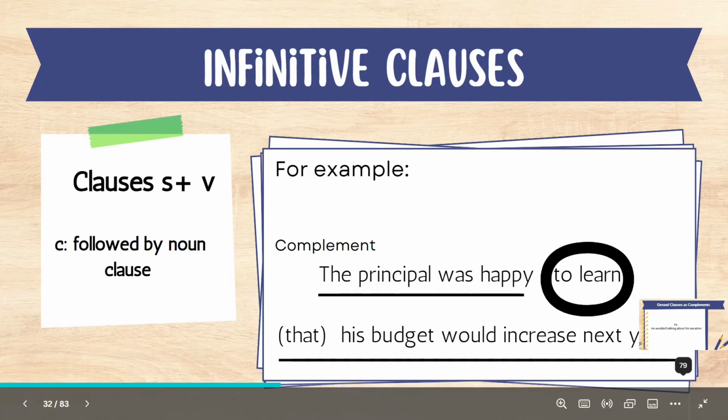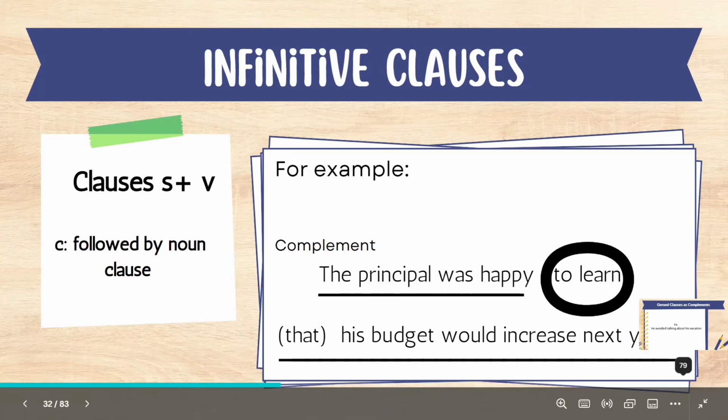Was he happy because he got a birthday cake? No. Was he happy because his child finally started to walk? No. So I need to complete this idea of happy by adding a complement, okay? A complement is something that completes the idea, remember? So, he was happy. Why? To learn. Now, to learn is also not enough because this is a transitive verb. It must have an object. To learn what? That his budget would increase next year, right?